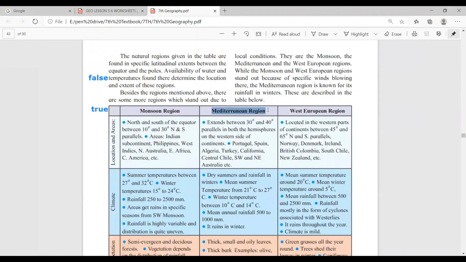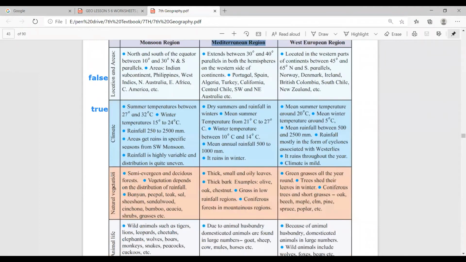And what we have to find out is the trees. So where is the information about trees given? Here, natural vegetation. Okay, see how the trees have small and oily leaves. Bark is thick, okay, thick bark is there, and there is a high rate of transpiration.